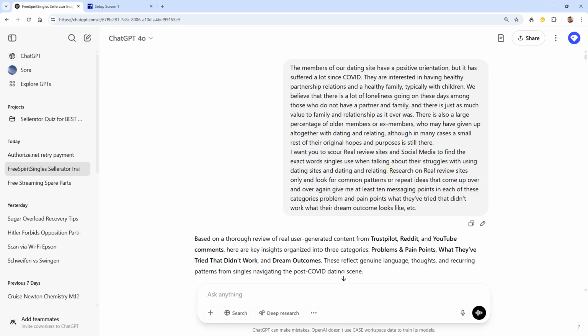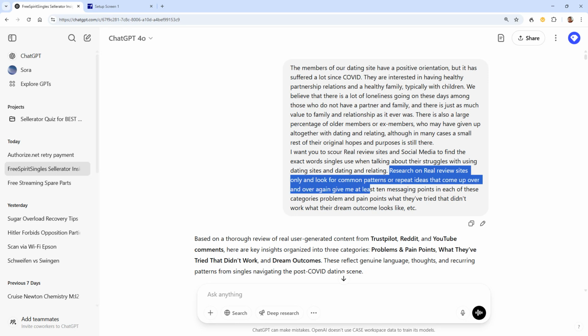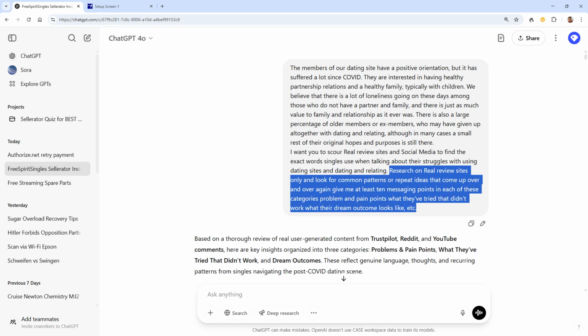So we ask ChatGPT to research on real review sites only and look for common patterns or repeating ideas that come up over and over again, and then give us some messaging points in each of these categories. And basically, we need to talk in the language that our customers use when they express those problems for themselves.